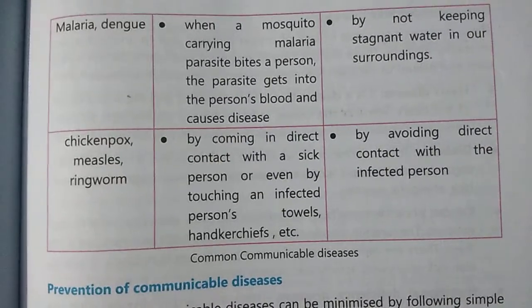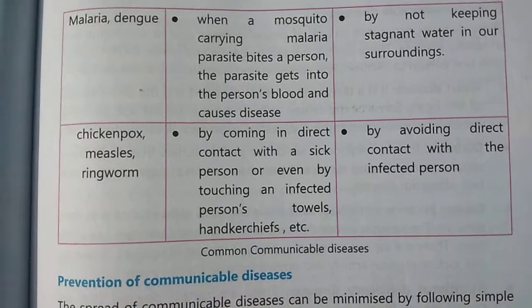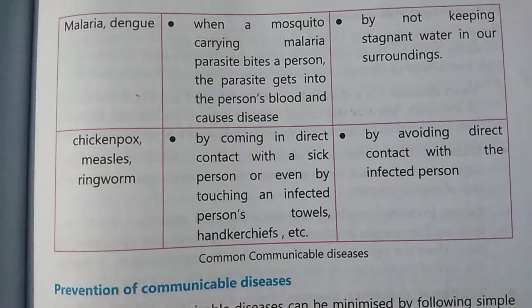So these are some groups of communicable diseases, how they spread, and the precautions that we can take.